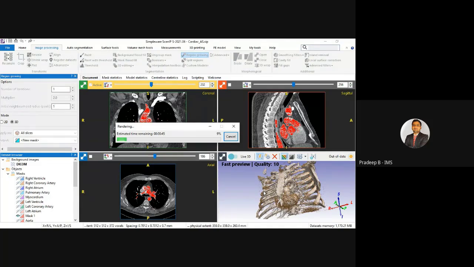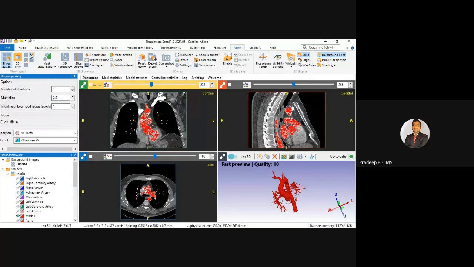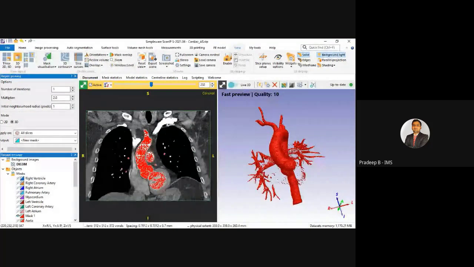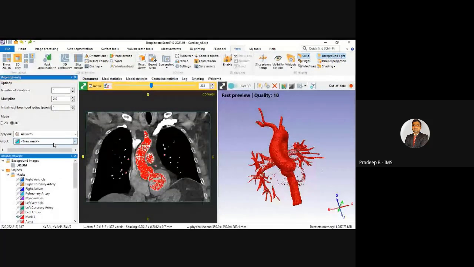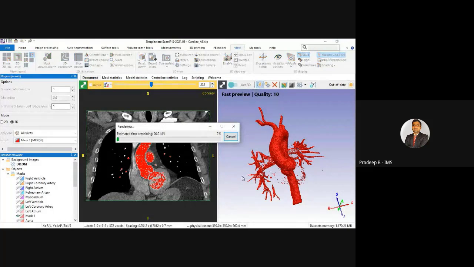So this is a very large data set, as you can see, so the rendering may take time. Okay, so as you can see here, we are just segmenting that. I can just click here again, and generate the 3D model again.